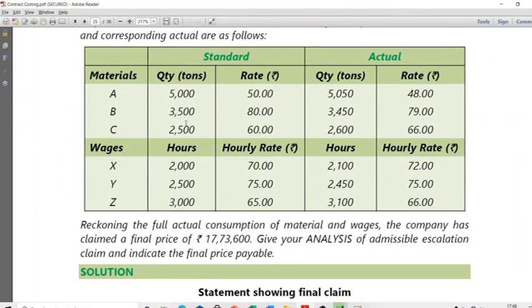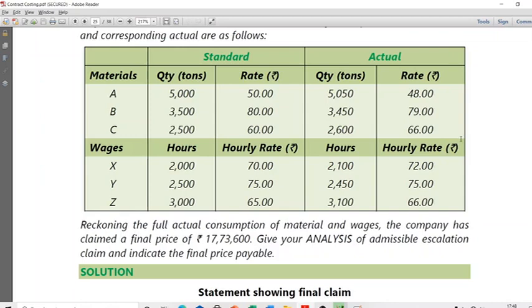Now, one example I'll give you is, let's in isolation, just look at material C. In isolation, let's look at material C, and then in combining everything, I'll discuss. Let's just look at it from the material C perspective. How much of the material must have been used? 2,500. What is the rate at which it has to be used? 60 rupees. Now, what has actually happened is 2,600 tons were used at 66 rupees per ton.